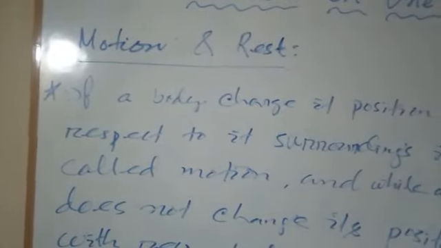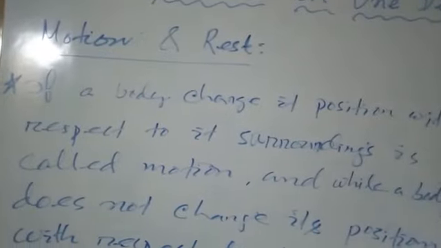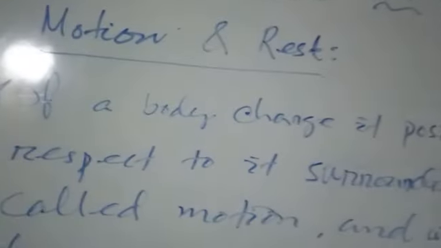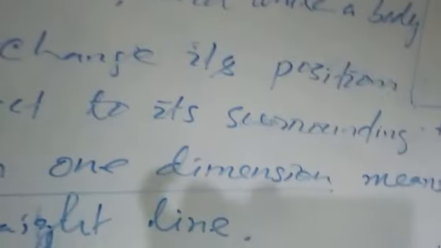So let us know what is motion and what is rest. As the definition is written here, if a body changes its position with respect to its surrounding, it is known as motion, while if a body does not change its position with respect to its surrounding, then it is called rest.